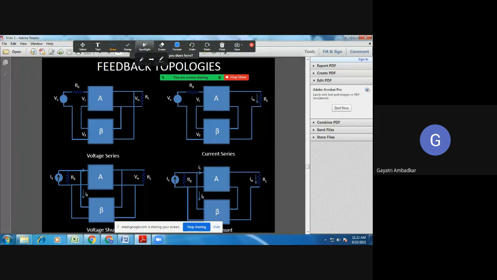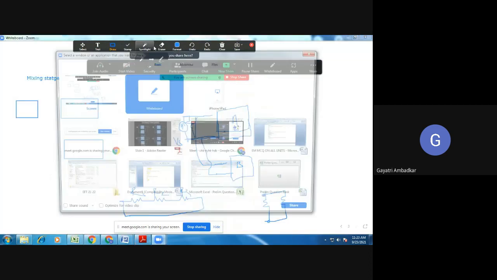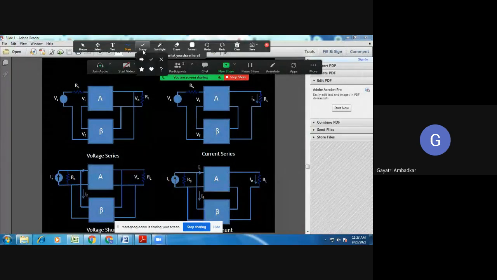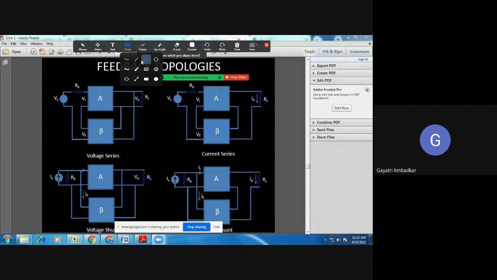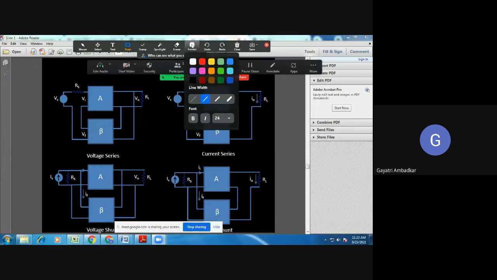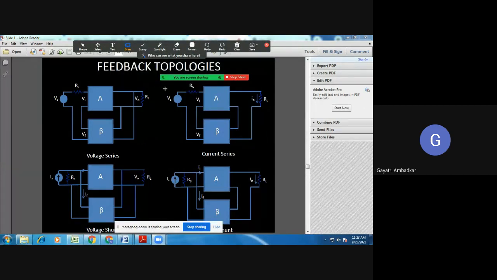Here also, look at this. Look here, how the mixing is taking place. This is feedback network, two terminals, and this is the voltage source, it's two terminals.